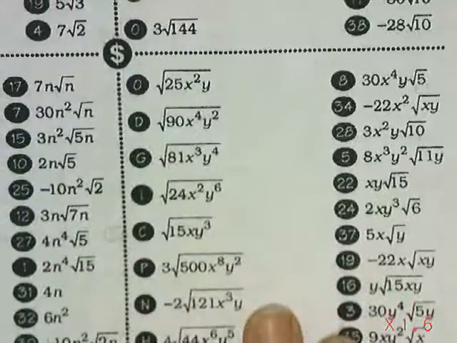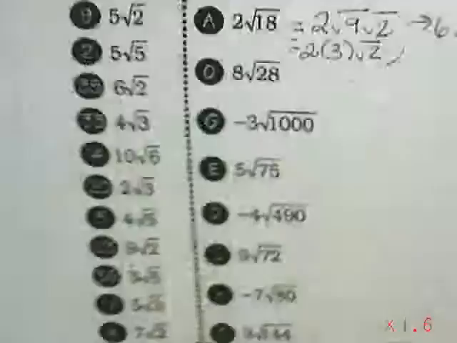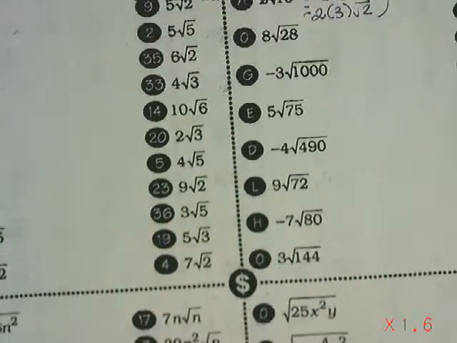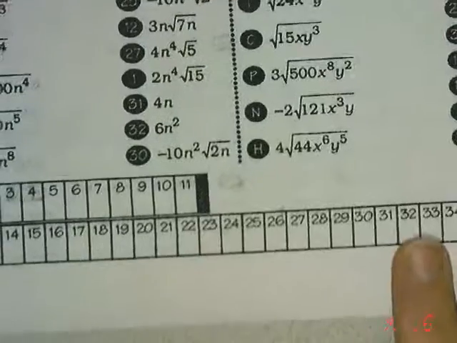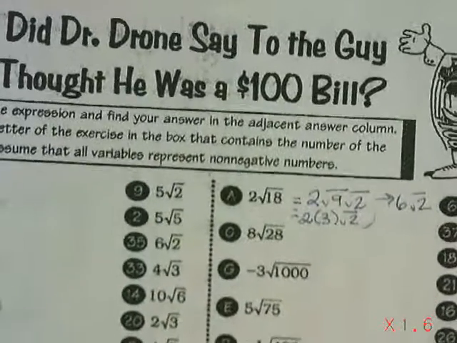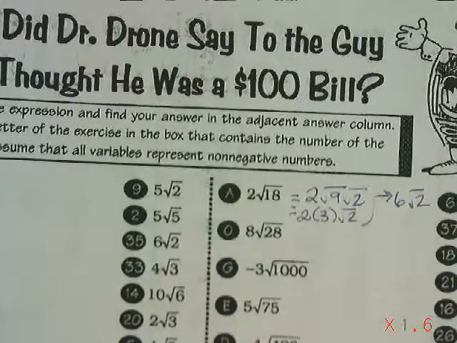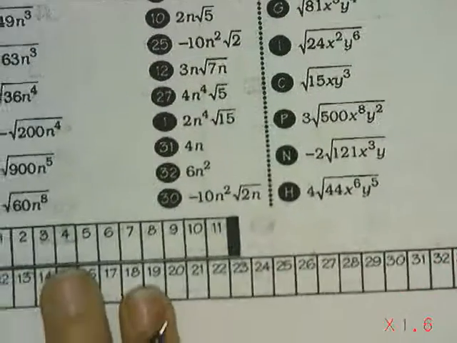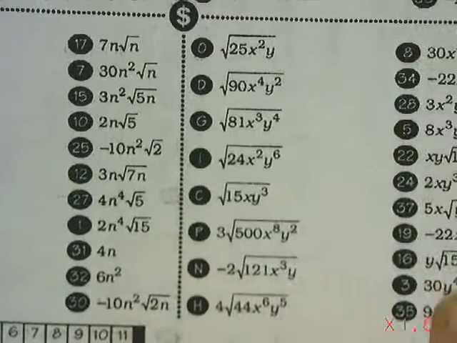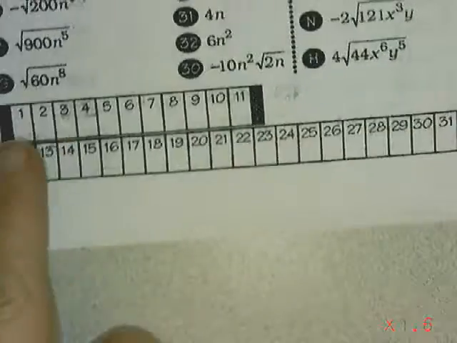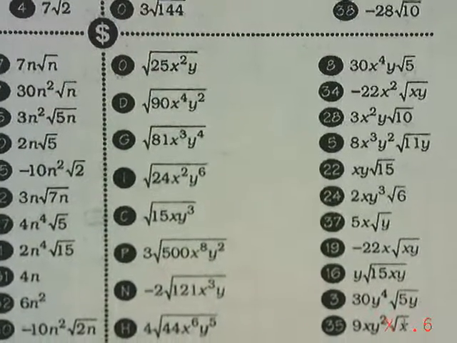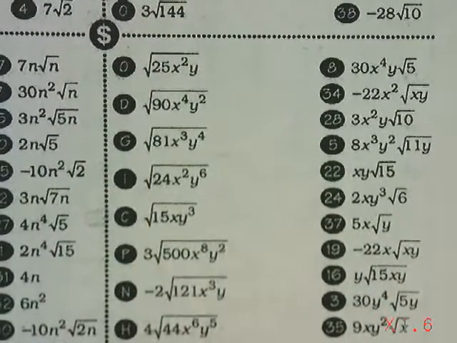It gets more and more complicated as we go, but what you want to do is be fully reducing all of your radicals and finding the answer to the riddle sheet. Remember to find the answer to the riddle. What did Dr. Drone say to the guy who thought he was a $100 bill? The answers are cute, but the value in it is to check your math, to see whether you're actually finding a legible answer, to see whether you've matched up the different mathematical answers with your questions.